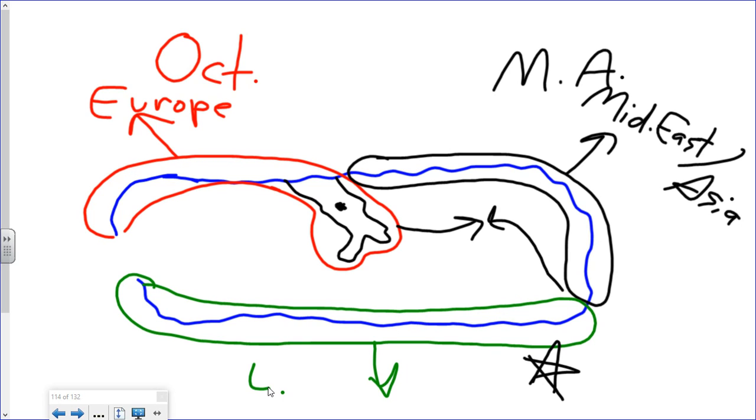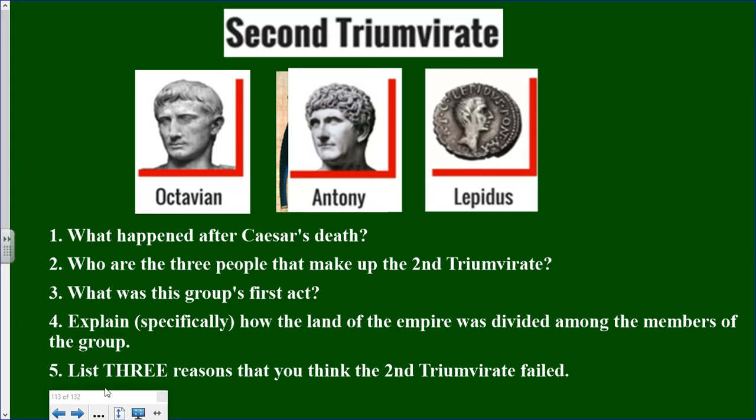Okay. Now, the next piece here is going back to the question of number 5. Now, that one had a lot of different options, but I'm just going to walk you all through what the possibilities are. Okay, listing 3 reasons that you think the second triumvirate failed. There's a bunch of different reasons, but let's just go through the pieces, okay? Similar to the first triumvirate, you have somebody removed very early on. In this case, Lepidus simply retires.